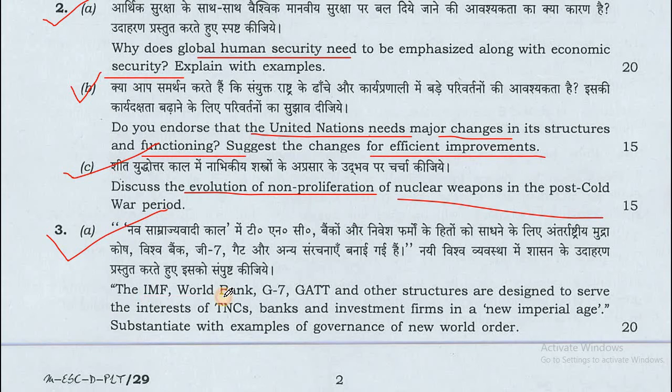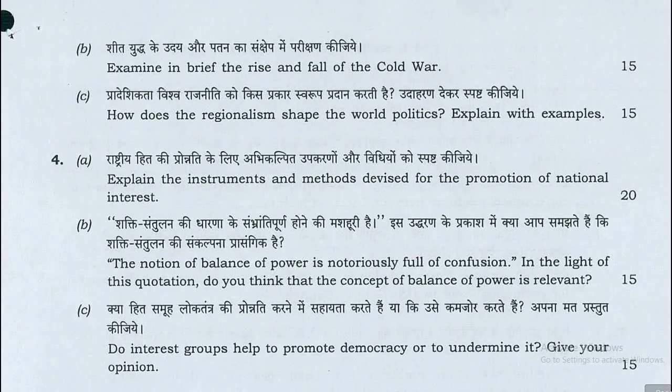3A. The IMF, World Bank, G7, GATT and other structures are designed to serve the interests of TNCs, banks and investment firms in a new imperial age. Substantiate with examples of governance of the new world order. Now 3B. Examine in brief the rise and fall of the Cold War. 3C. How does regionalism shape world politics?